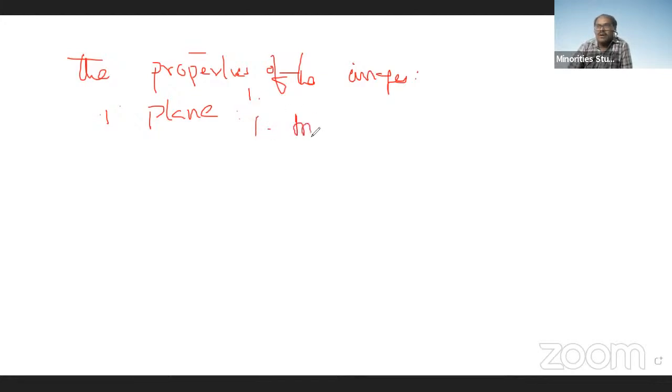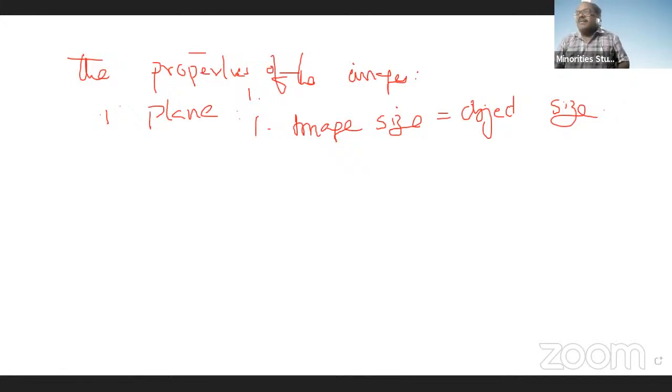Whatever our face size is, that much of the image will be seen in the mirror. Whatever our body size, the same size will be visible. That is image size equal to object size, and it is only for plane mirrors.